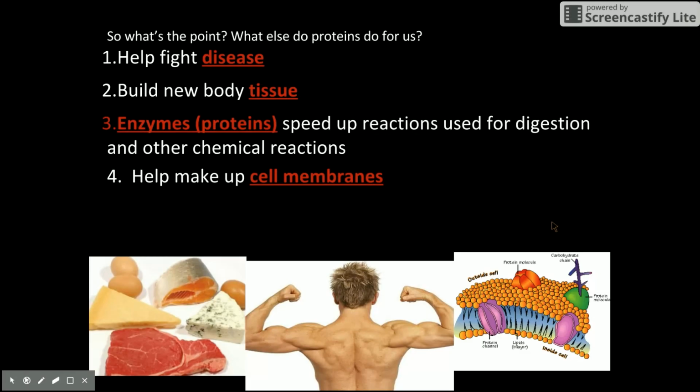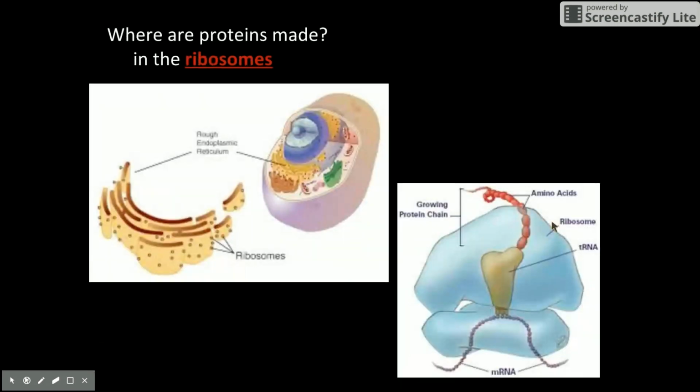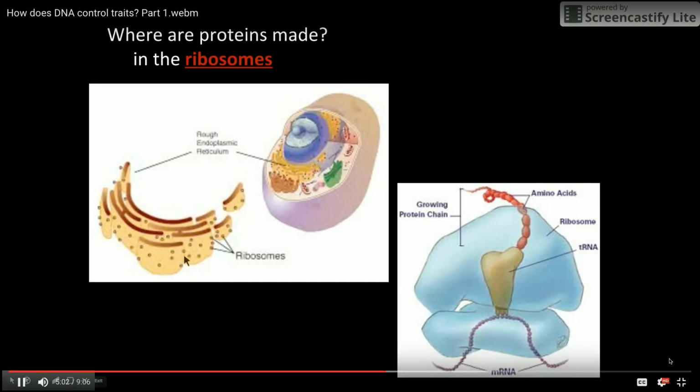So next question, where are proteins made? You're already answering this in your head, I hope. The proteins are made in the ribosome. So when we look at our cell model that we've seen before, we have our ER, or our endoplasmic reticulum, and this is our rough ER. Why is it rough ER? Because it has ribosomes attached to it. Those are these little dots.